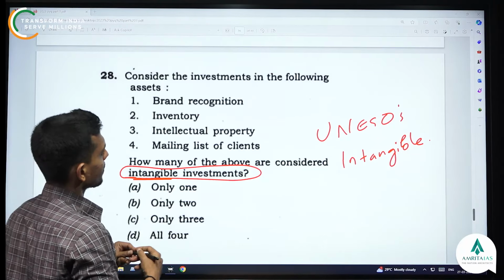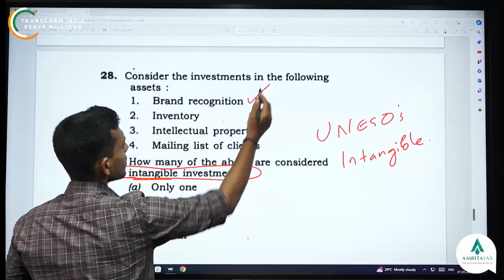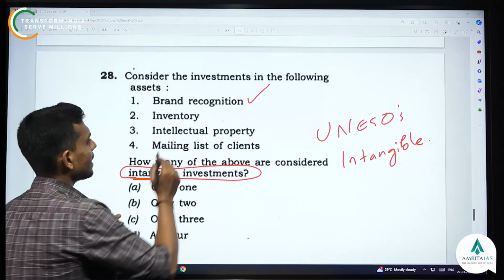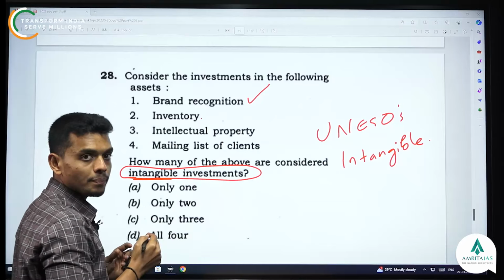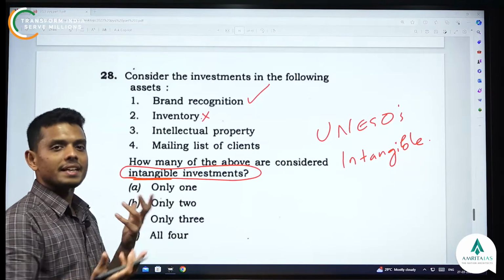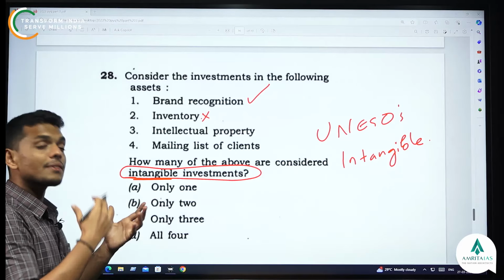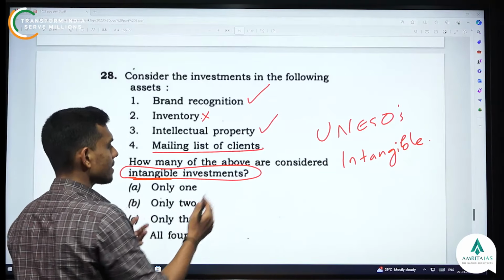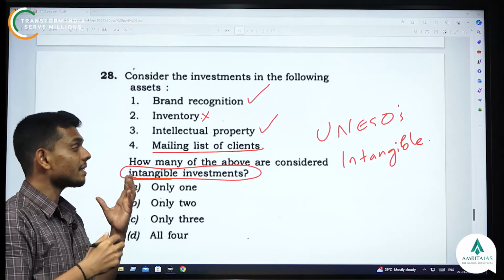Now, if you look at it, brand recognition is not something solid. It exists on paper, or it's an invisible item. But inventory is a visible item, right? So logically, inventory is wrong. Intellectual property, you cannot see it. It's an invisible item, so this is also logically correct. Mailing list of clients. Yes, it's an asset. I mean, it's an intangible asset.